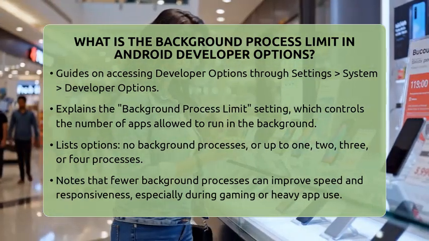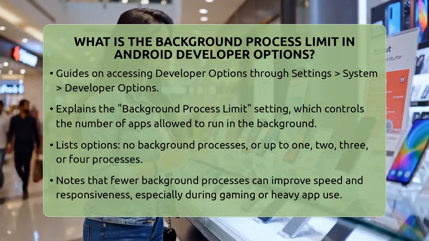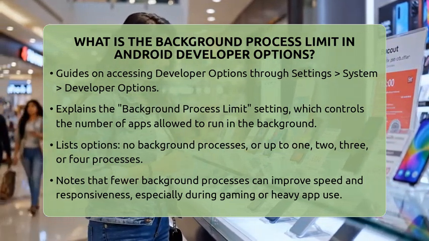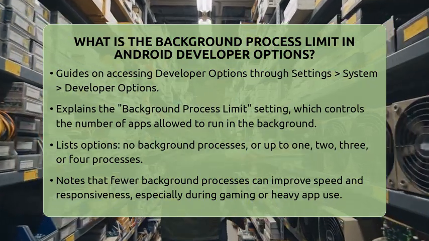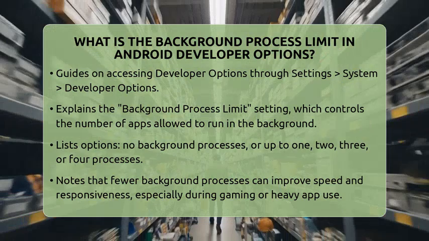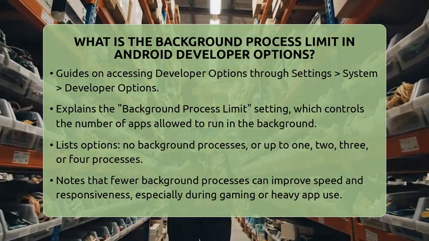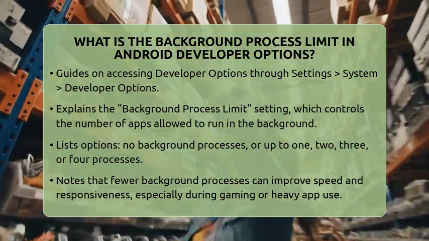To access it, you first need to turn on Developer Options. You do this by going to Settings, then About Phone, and tapping on the build number 7 times. Once enabled, go back to Settings, then System, and find Developer Options. Inside, look for the setting called Background Process Limit. You will see a few options to choose from.